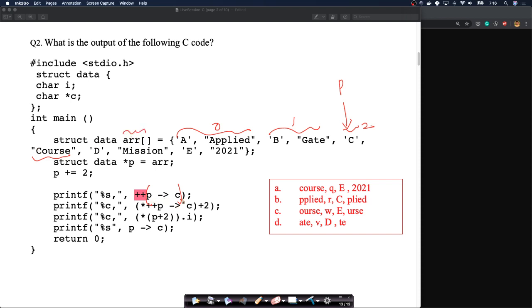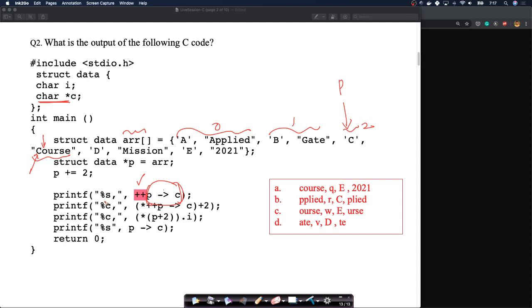Now P arrow C, because it's a structure pointer, what will P arrow C point to? P arrow C will point to this. P arrow C is basically C. Whatever we have here, we are incrementing that. We are pre-incrementing it, not post-incrementing it. So whatever we have here, if you increment it, remember that C is a character pointer here. So if you increment it, this will point to O.